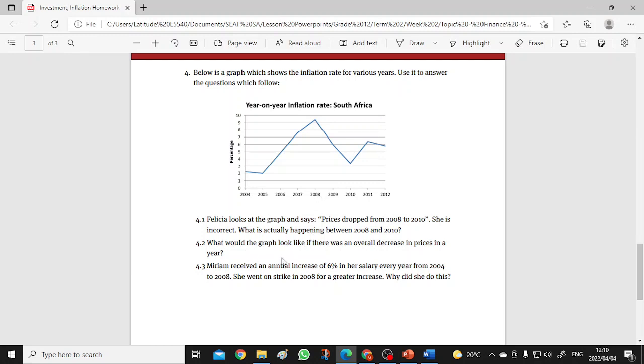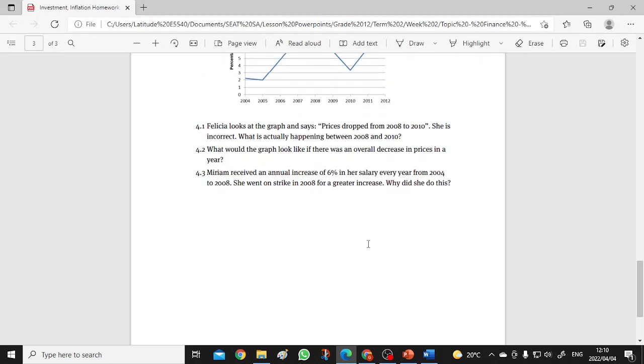What would the graph look like if there was an overall decrease in price in the year? In that year, you would have a negative value. Do you remember that? But just have a look again. Miriam received an annual increase of 6% in her salary every year from 2004 to 2008. She went on strike in 2008 for a greater increase. Why did she do this? You must give an answer.